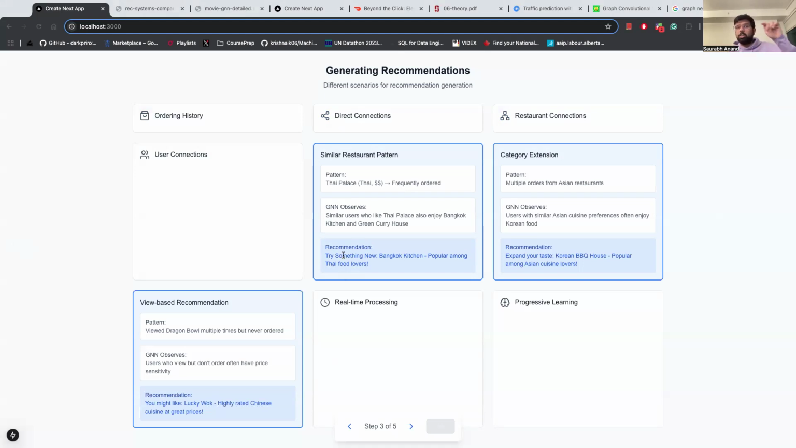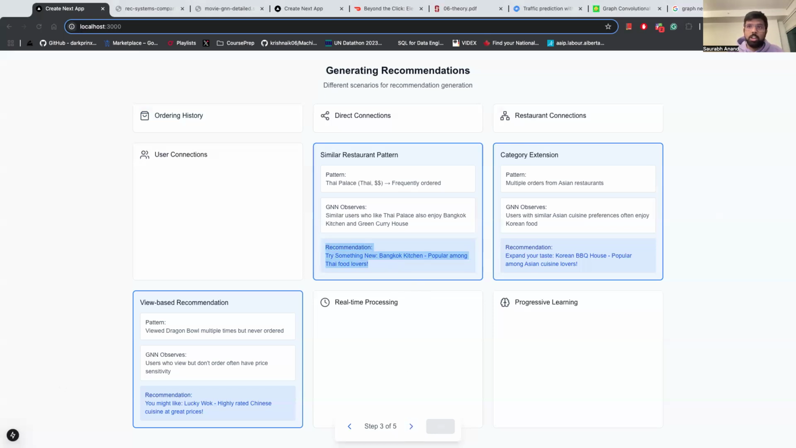So now if it's recommending on the basis of similar restaurant pattern, you will get a recommendation usually at 4 p.m. or depending on your order pattern, when you usually order from DoorDash, you'll get that recommendation. So: try something new, Bangkok kitchen, popular among Thai food lovers, right? So yeah, that's how it works.